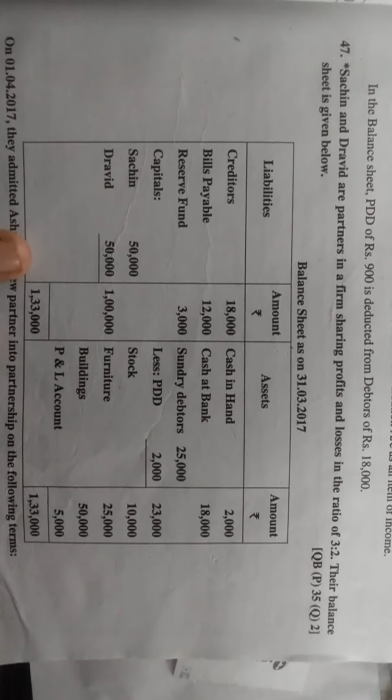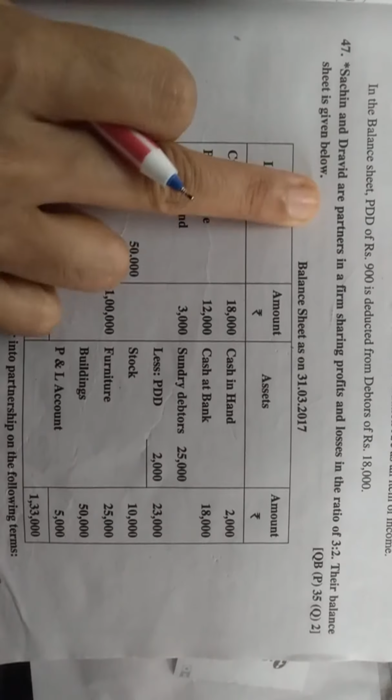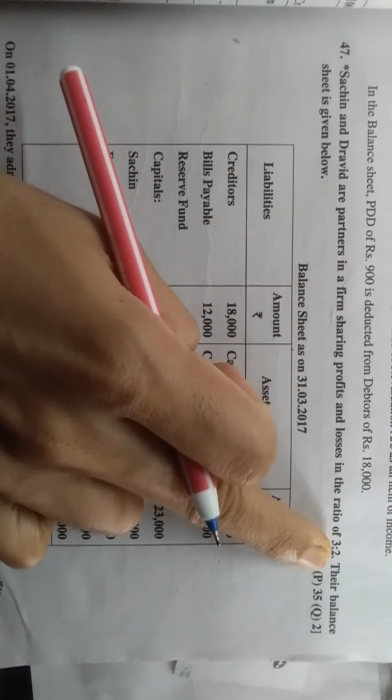Good morning, students. Now we are going to solve the second problem of your question bank, that is Sachin and Dravid by partner sharing, that is ratio is 3:2.